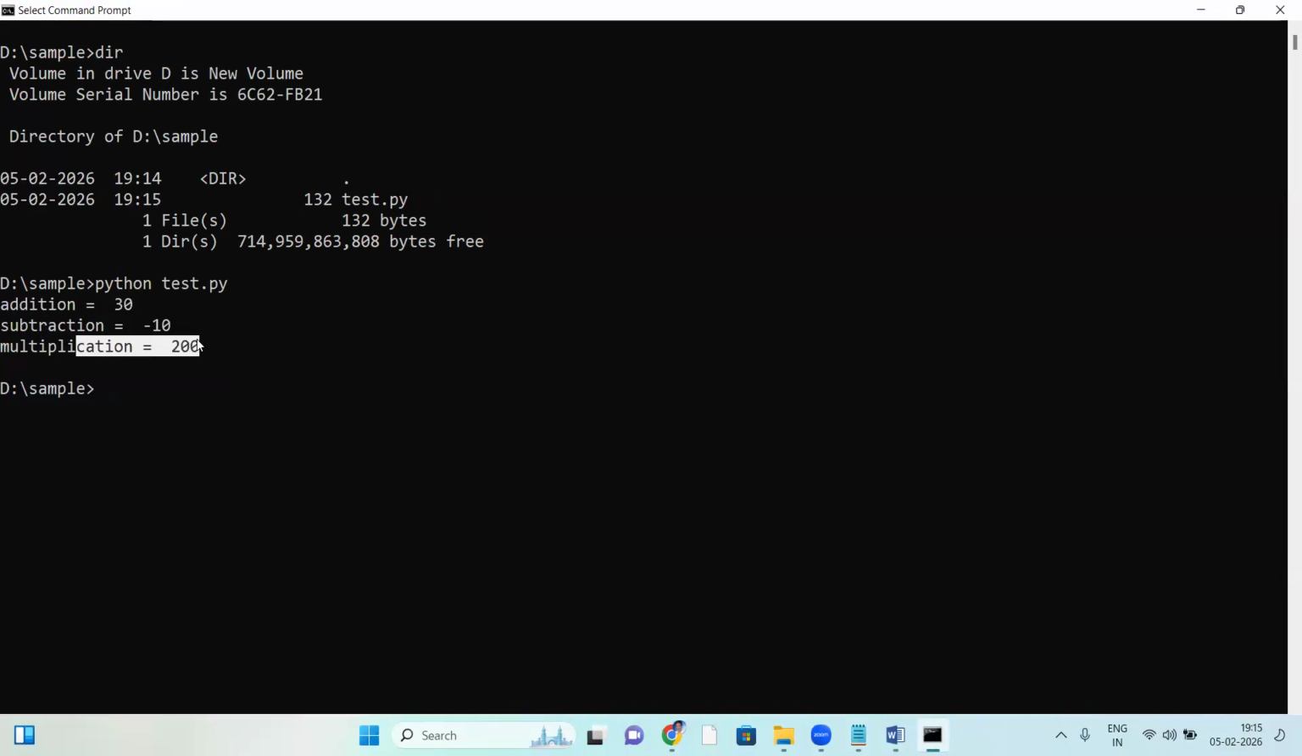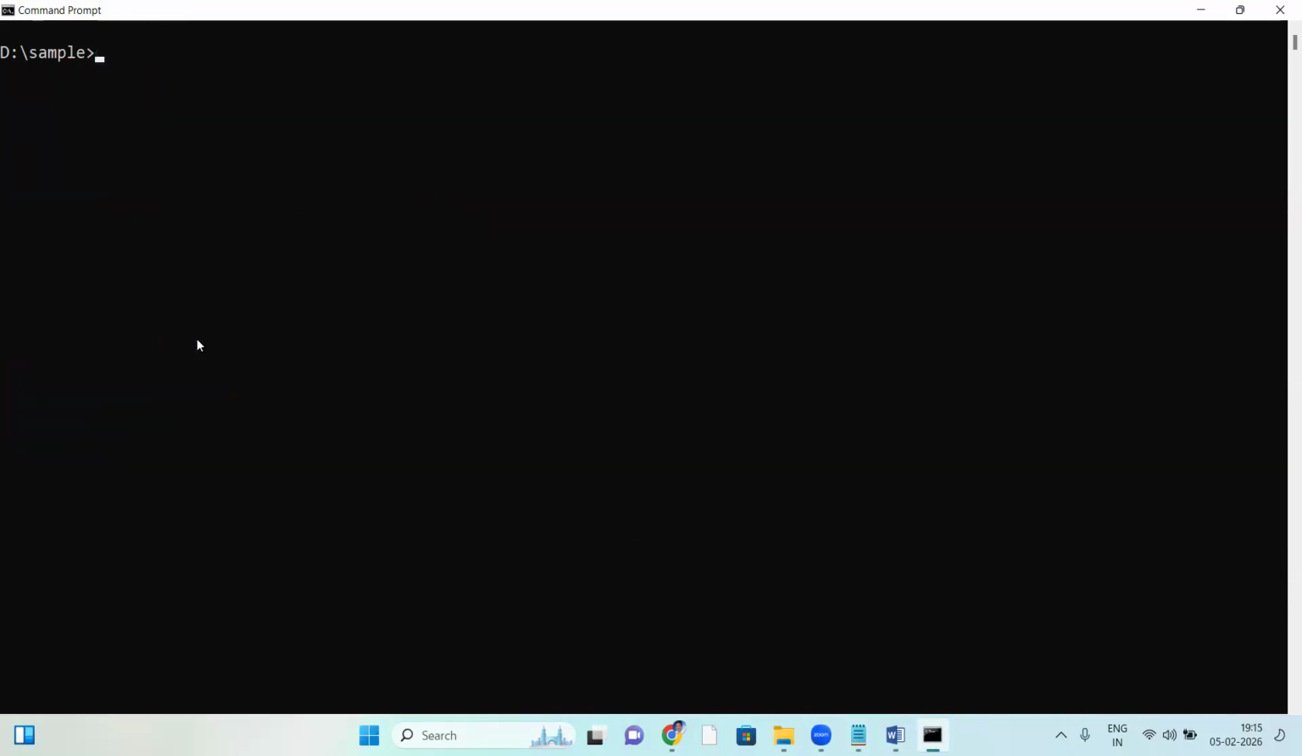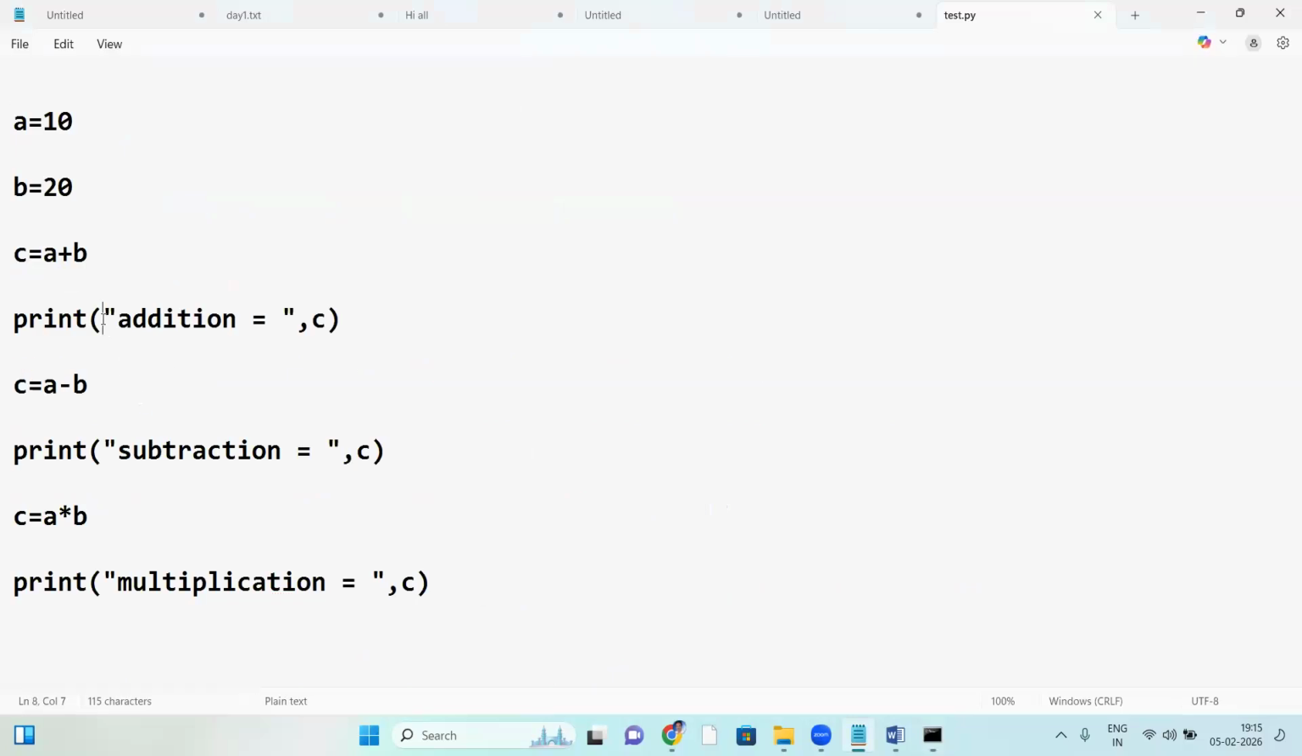How is this working here? The program executed directly. Suppose any errors come, what happens? Suppose there are some mistakes. Suppose a bracket is missing, for example. Suppose here a double quotation is missing. Suppose this bracket is missing. Then what happens? There are three errors in total.